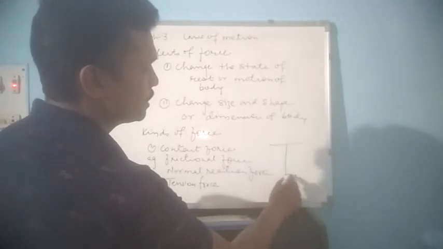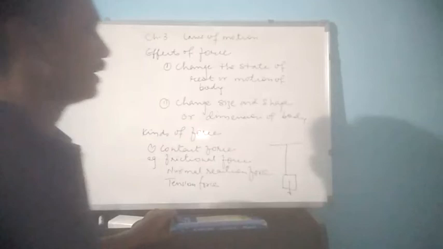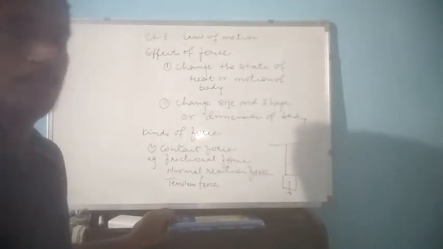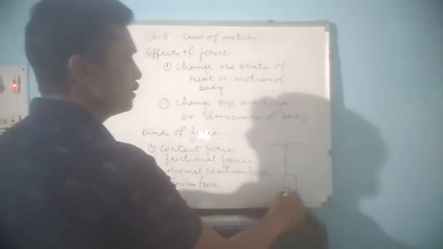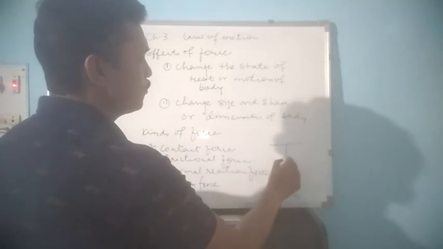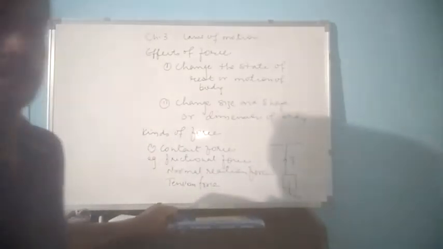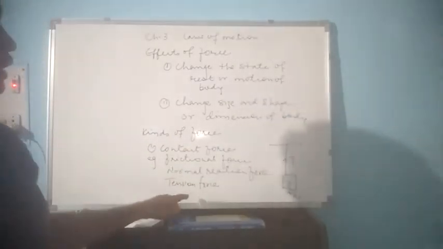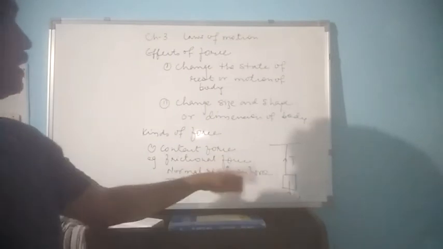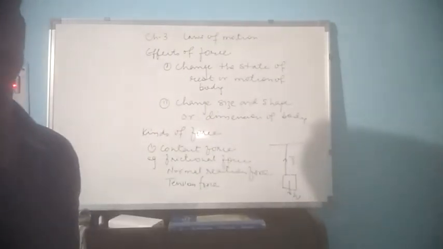For example, if this is a body attached to the string and this is the weight of the body acting in the downward direction, then to balance this weight, an opposite force acts on the string, and this force is called tension force, which is again an example of a contact force.